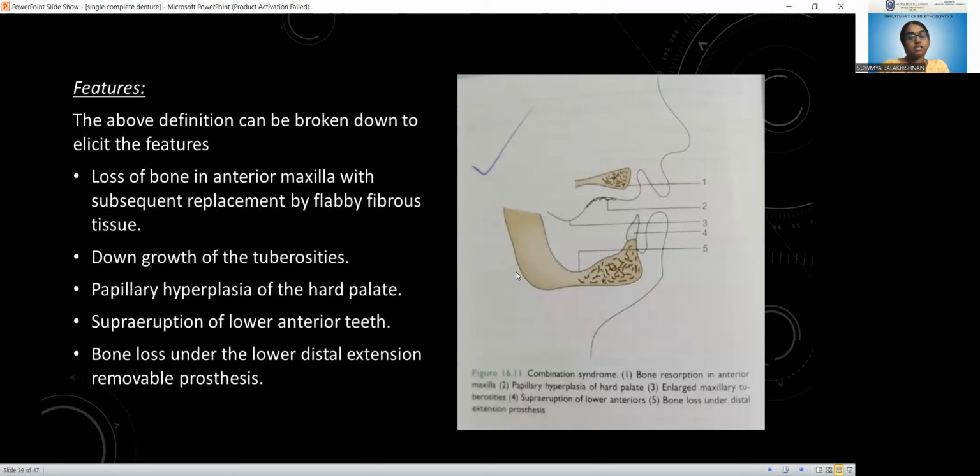Coming to the features, there is a loss of bone in the anterior maxilla. Combination syndrome usually occurs when the maxilla is completely edentulous and the mandibular lower anteriors are present. When there is loss of bone in the anterior maxilla, it is replaced by fibrous tissue. There will also be downward growth of the tuberosities, papillary hyperplasia of the hard palate, and supra-eruption of the lower anterior teeth. Bone loss can also occur under the lower distal extension removable prosthesis.